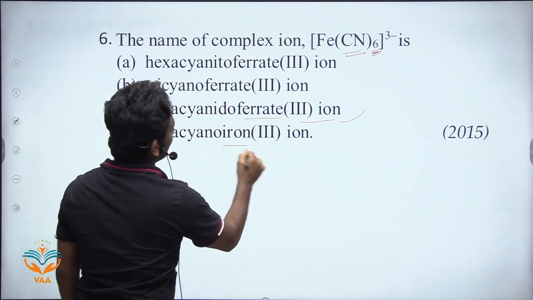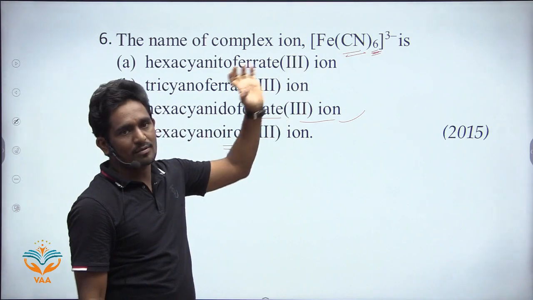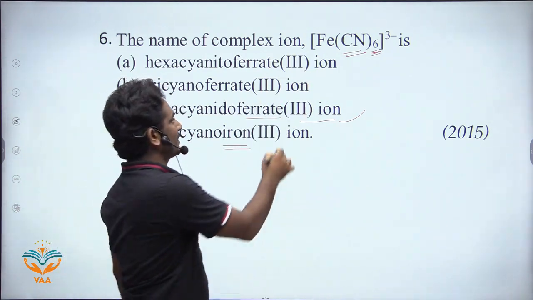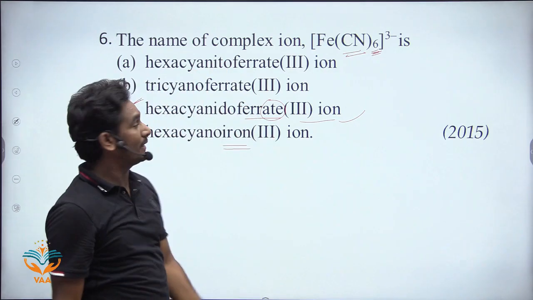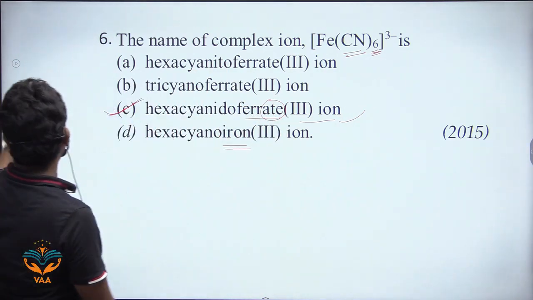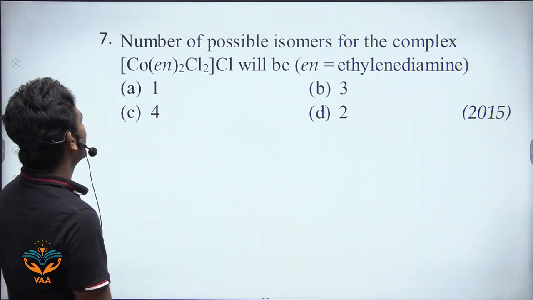It is not iron, it is ferrate, because the complex is an anion, so the suffix must be -ate. Okay, so hexacyanidoferrate(III) ion. So the answer is C.